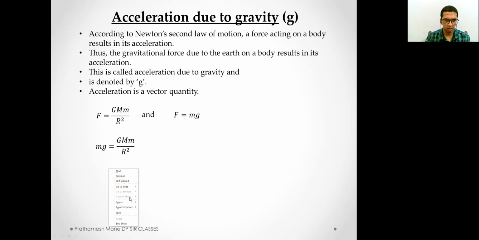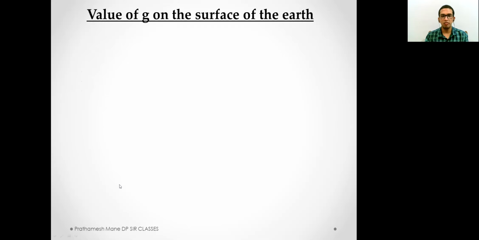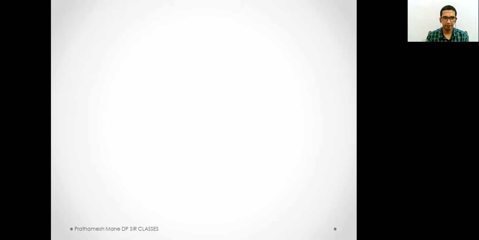In this step, students, you can see that the small m can be cancelled out, and we get small g equal to G M upon r square. So the value of acceleration due to gravity is G M upon r square. Now with the help of this formula, we try to find out the value of g on the surface of the earth.